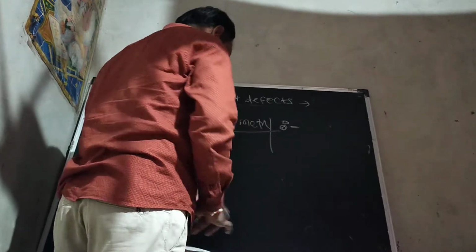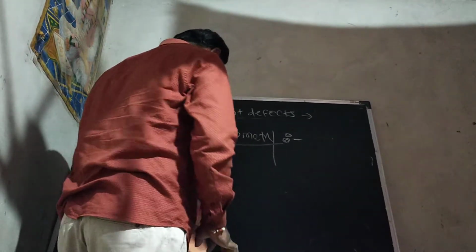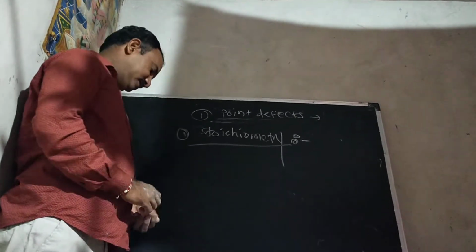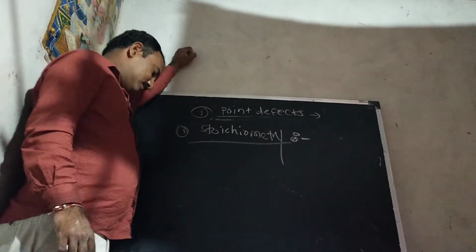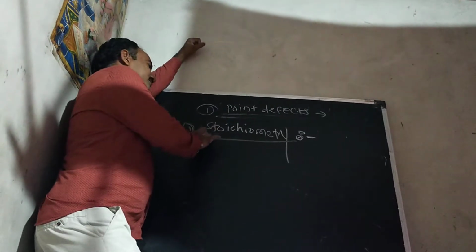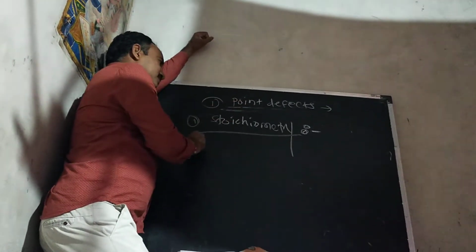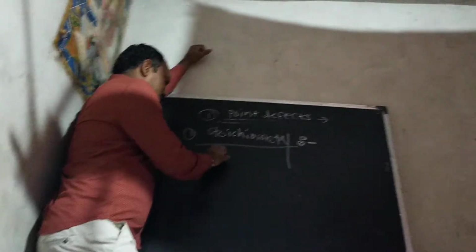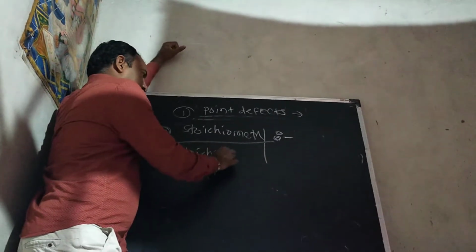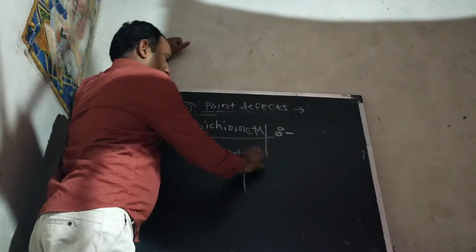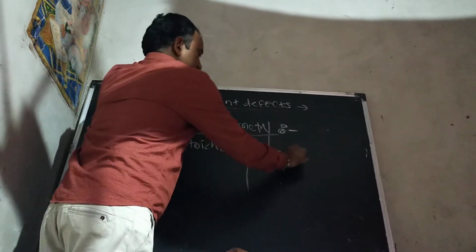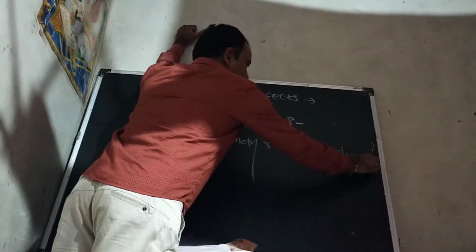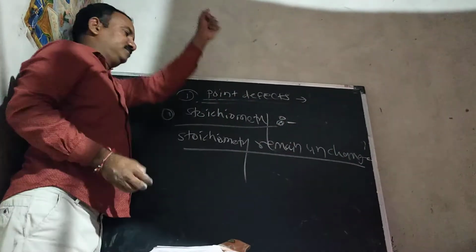What is a stoichiometric defect? In the stoichiometric defects, stoichiometry remains the same. It remains unchanged. There is no change of the stoichiometry in the stoichiometric defects.